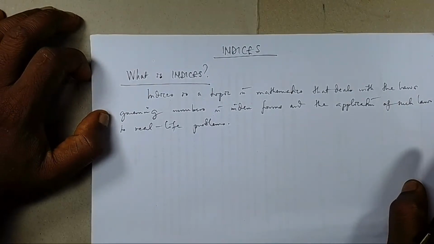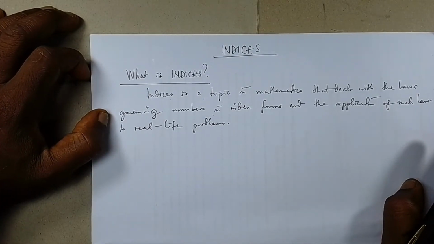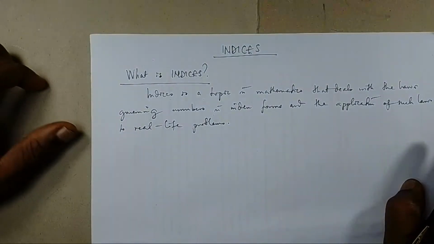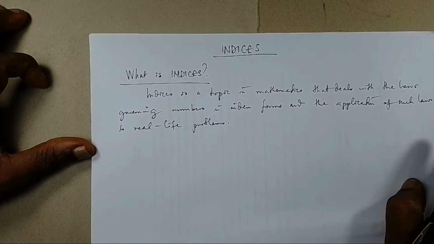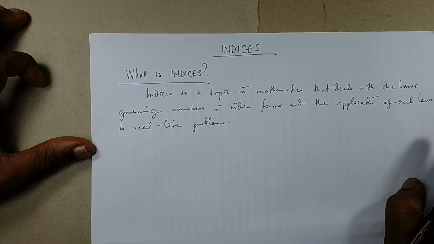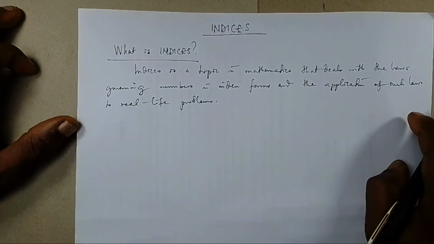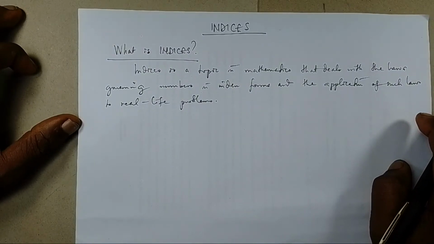So in indices, as a topic in mathematics, we deal with the laws governing numbers in what we call index forms and the application of such laws to real life problems. That is what indices basically is all about, coming from one angle.